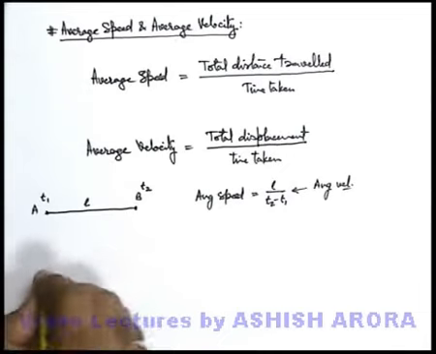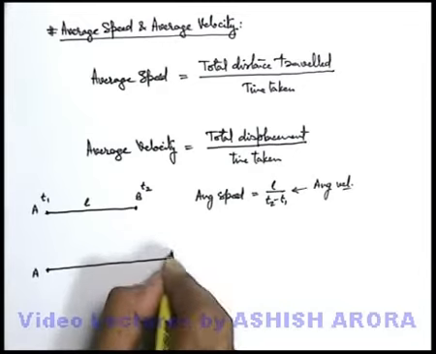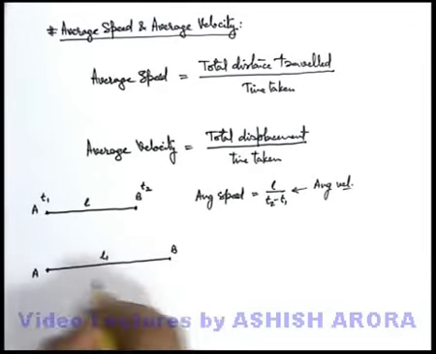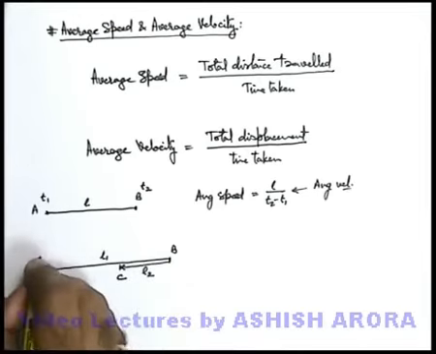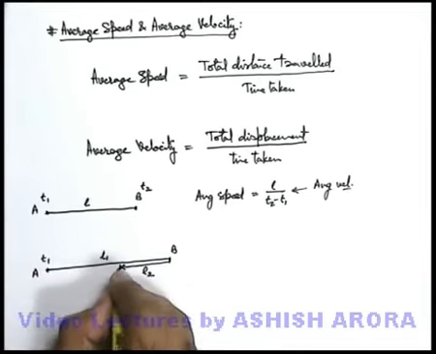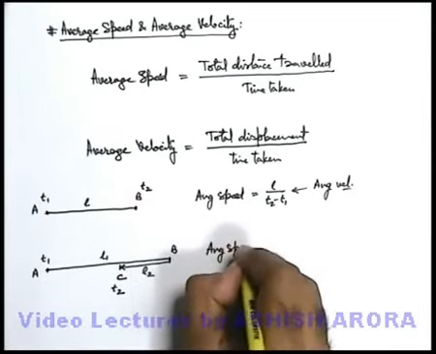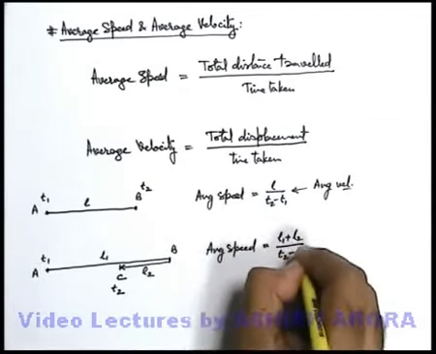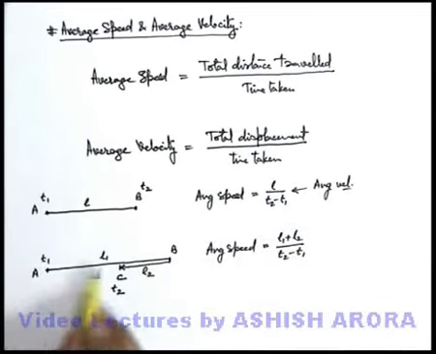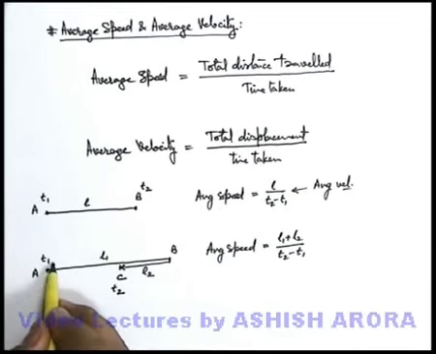But say in a one-dimensional motion the situation is like this, that a particle starts from A, goes to a point B located at a distance L1, and then it comes back to a point C by traveling a reverse distance L2. And say it was at position A at time t1 and at C at time t2. In this situation, average speed we write as (L1 plus L2) by (t2 minus t1), because in moving from point A to C, the total distance covered will be L1 plus L2 and the time taken is t2 minus t1.